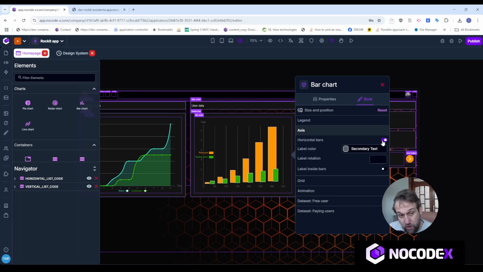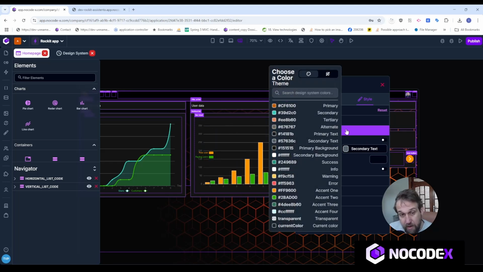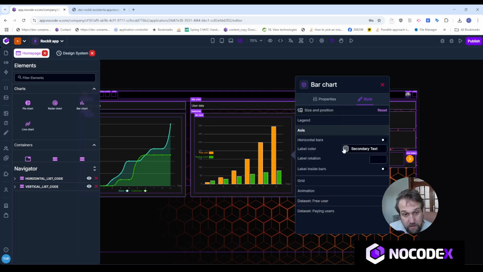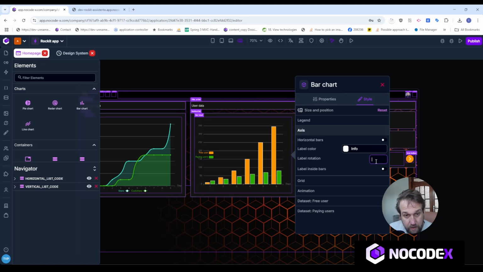The next thing that I can do is adjust some things with regards to the axis. I can change this to horizontal bars. As you can see, it's now changed to horizontal bars, and I can even change the color of the labels of the axes. So for example, let me just change it quickly to white. Let's just choose white. And then I can change the rotation of the labels. So let's rotate them by 30 degrees, for example, right here. As you can see, the labels underneath here for the x-axis have been rotated by 30 degrees. And I can move these labels also inside the bars. But let's not do that.